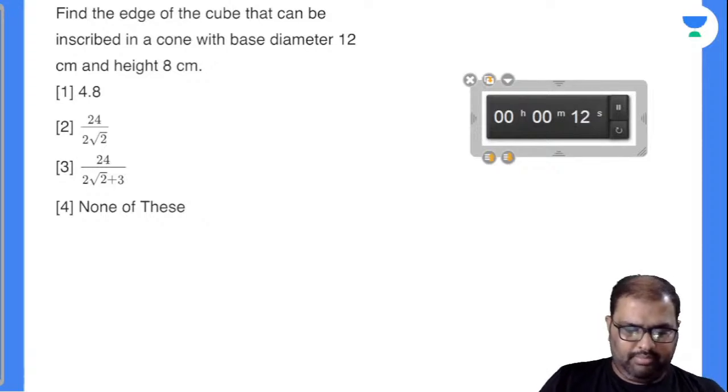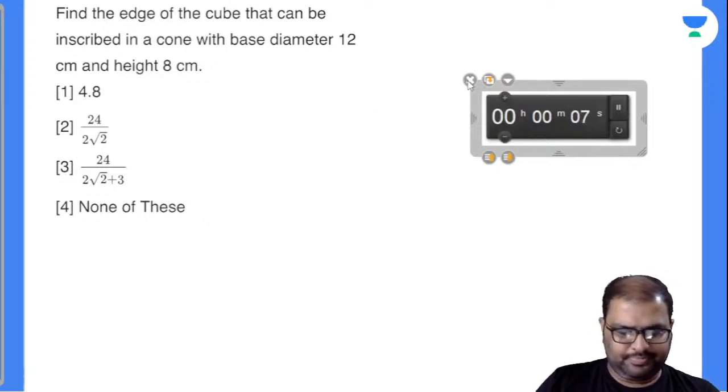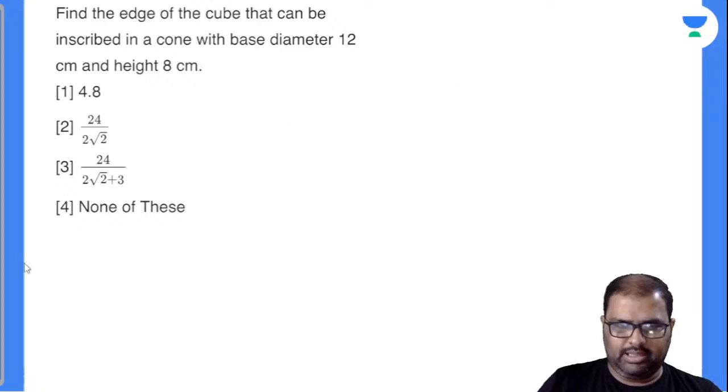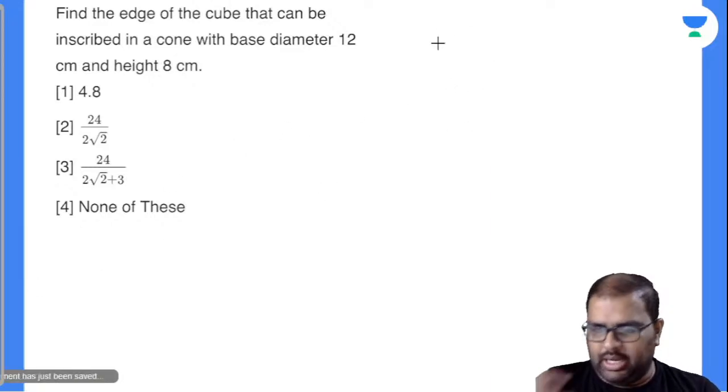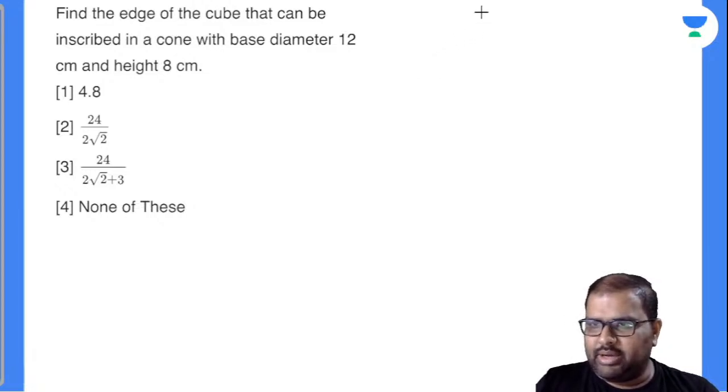What do you mean by edge of the cube? Side of the cube. Edge means. What is this, Suraj? What is this doubt? Edge of the cube is nothing but side of the cube. Either length, breadth or height. All these things are edges only, right? So chalo, I'll draw this. Observe the things there. I'll take a cone.